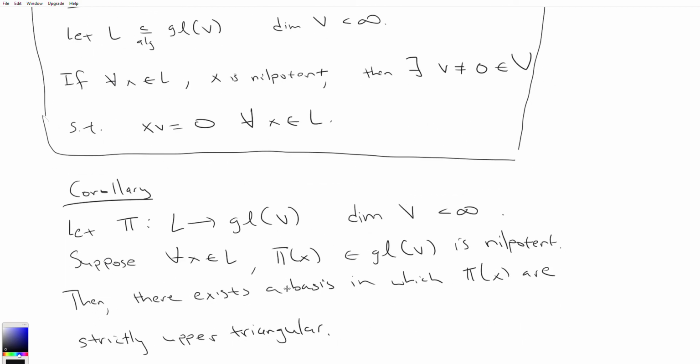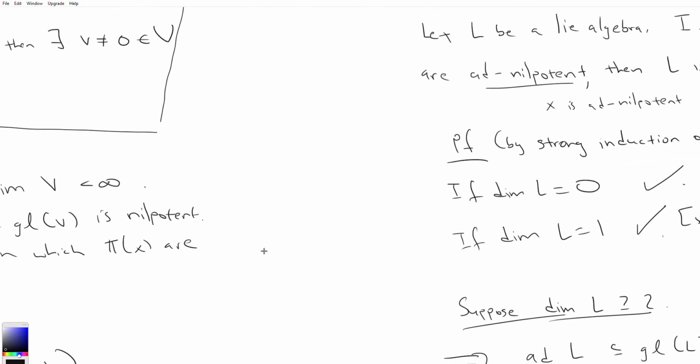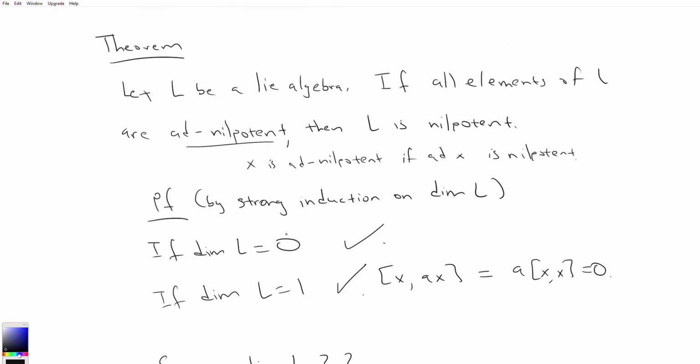Similarly, in this corollary, we once again use strong induction on dim V to construct a basis, right? The induction is doing 99% of the work for us. And similarly, here in this theorem, we use induction again to do most of the work for us. We just showed that L mod the center, a smaller unit, is nilpotent, so we can show L is nilpotent. And so this idea is really fundamental, and that's why they're all really related as Engel's theorem. They all rely on this proof by strong induction of some sort.